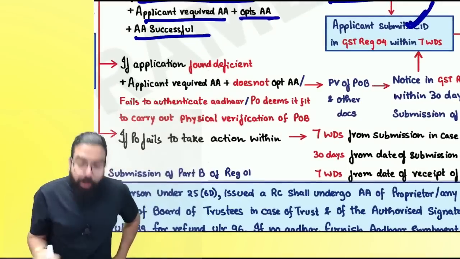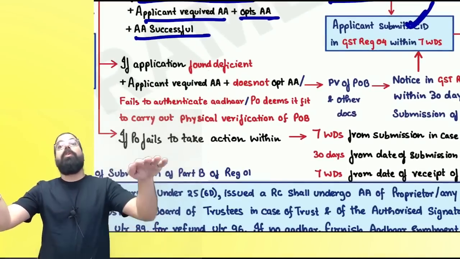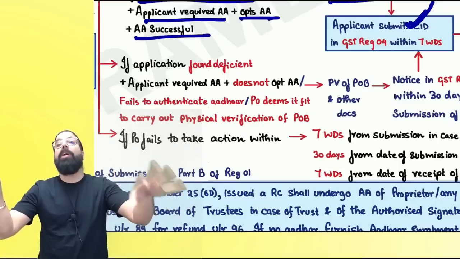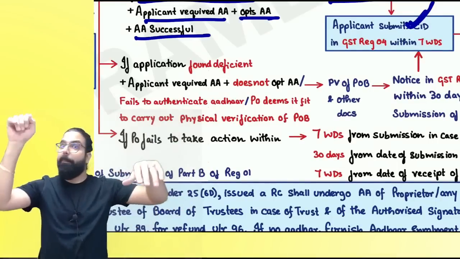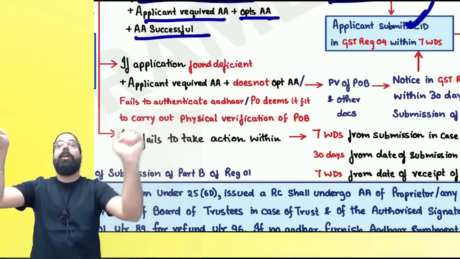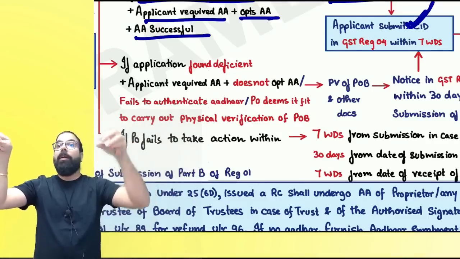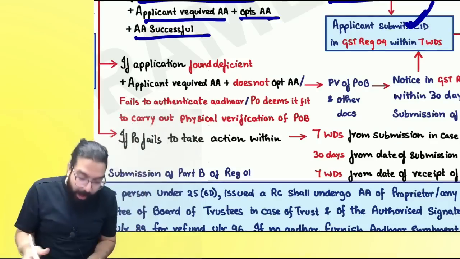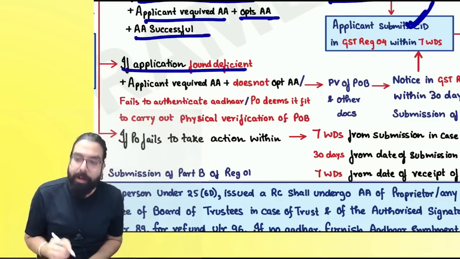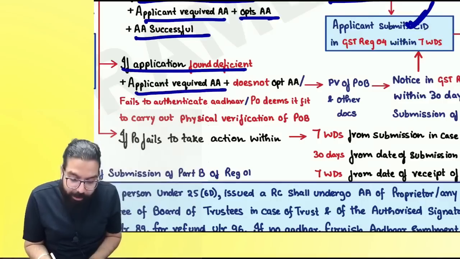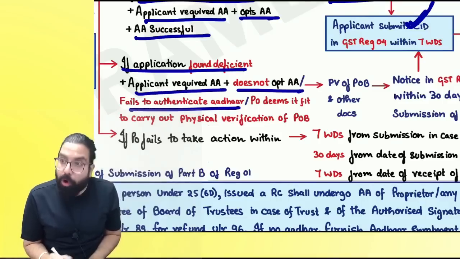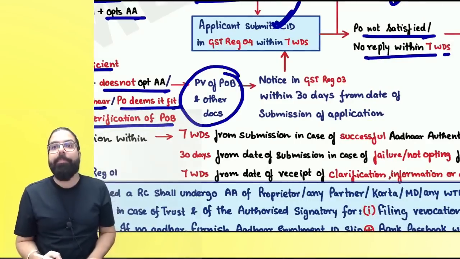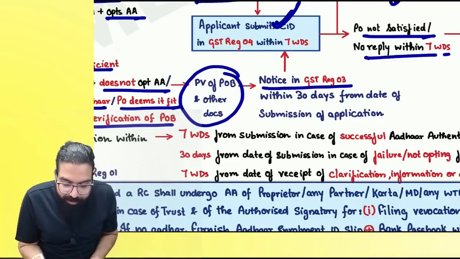The next one over here is, sir, application also problem. Aadhaar authentication not done. Aadhaar authentication failed. Or the officer is telling, I still want to do physical verification of your place of business. See, application also problem. Aadhaar authentication not done, Aadhaar authentication failed, did not opt only, or the officer wants to do physical verification. Then they are telling, now what will happen? If the application is also found deficient, Aadhaar authentication required does not opt or failed, or the proper officer still wants to go ahead and do physical verification, then physical verification will be done and notice in GST REC 03.